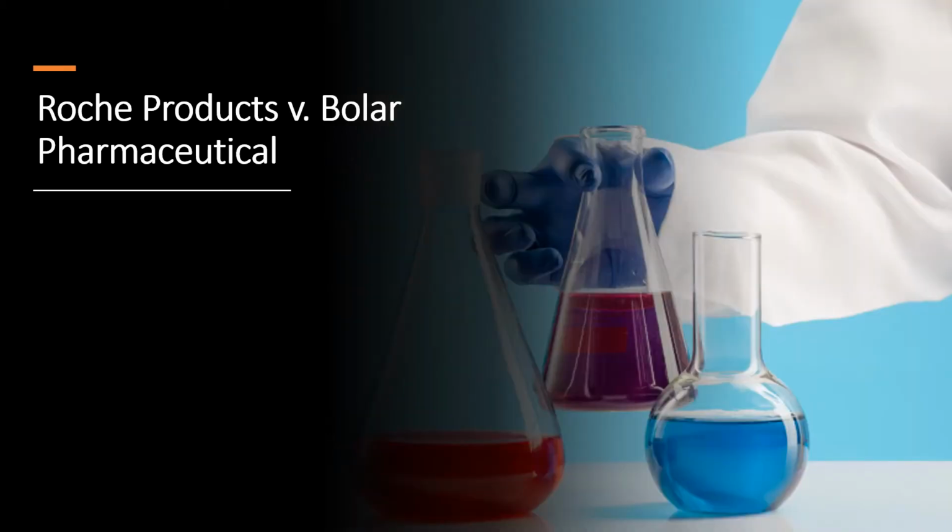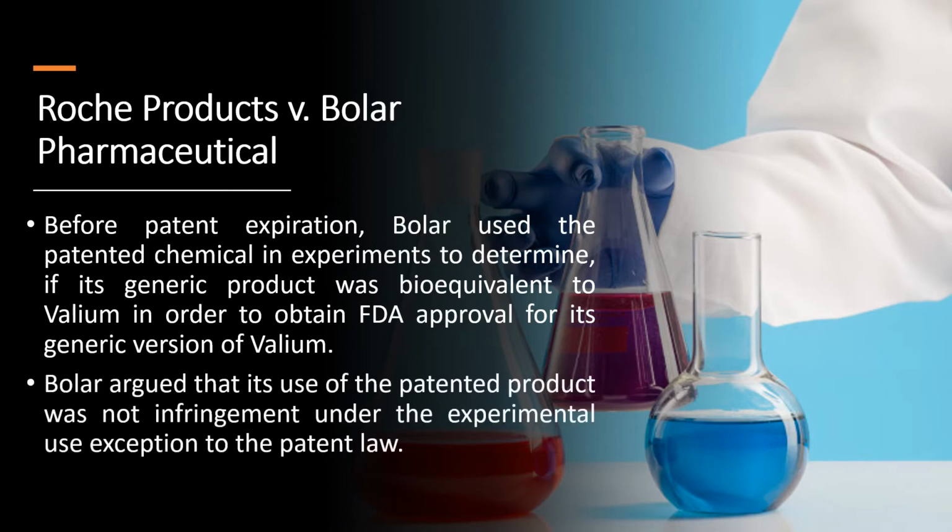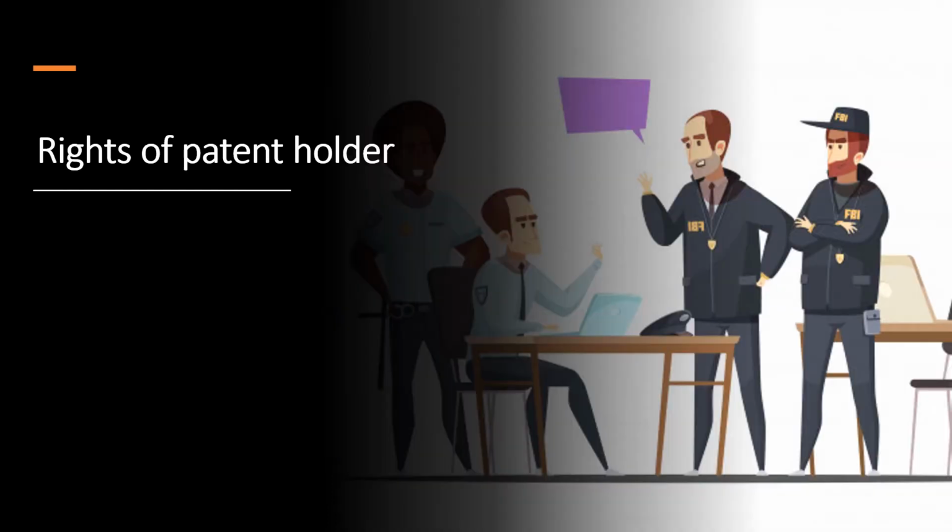Before patent expiration, Bolar used the patented chemical in experiments to determine if its generic product was bioequivalent to Valium or not. This was done to obtain FDA approval for generic version of Valium. In this case, Bolar said that its use of patented product was not infringement under the experimental use exceptions to the patent law. In order to understand this case law better, let's understand rights of a patent holder as given